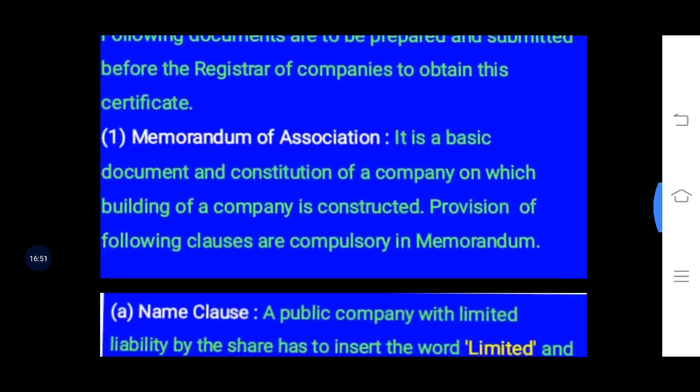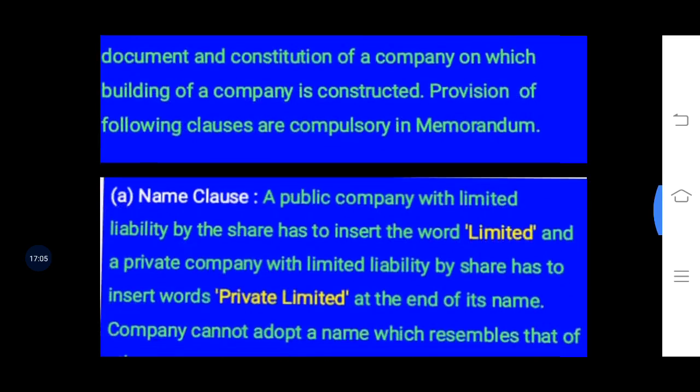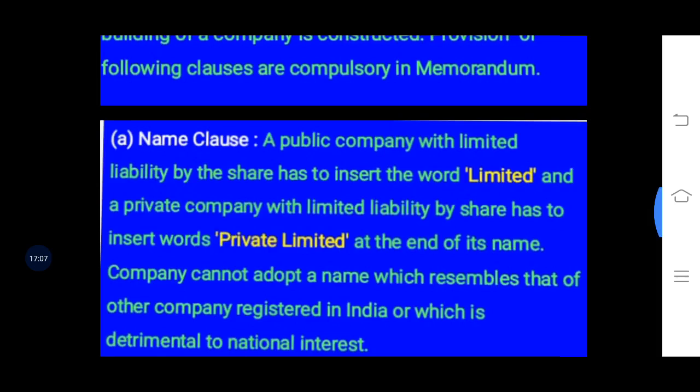So the Memorandum of Association is the basic fundamental document of the company. Beyond its limit, it cannot perform any task or any contract. And in the Memorandum of Association, in certain fixed clauses, they will have to mention the particular information, and they cannot go beyond that limit.